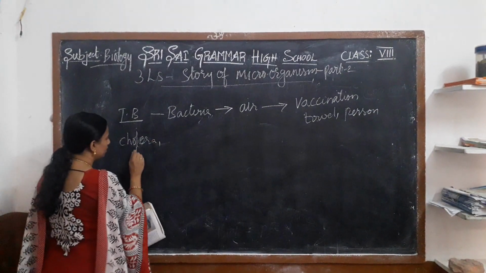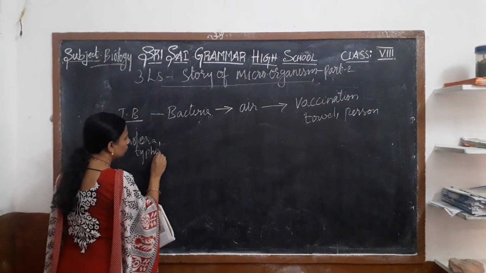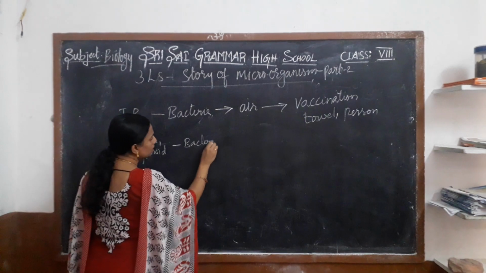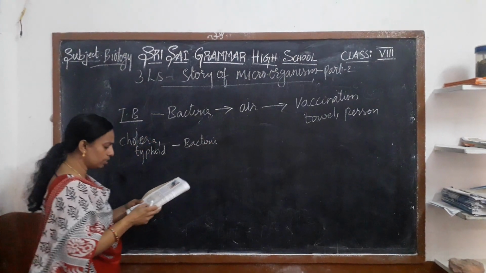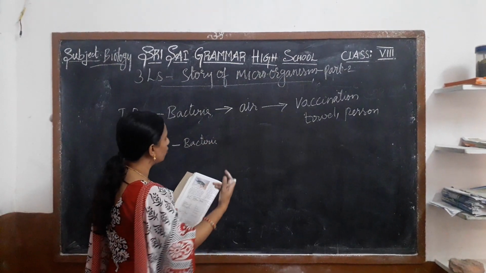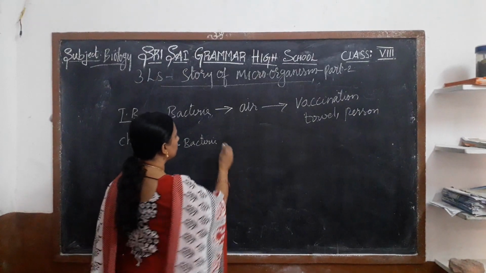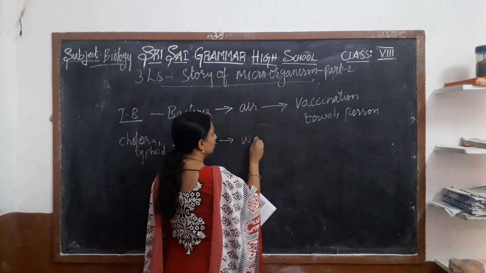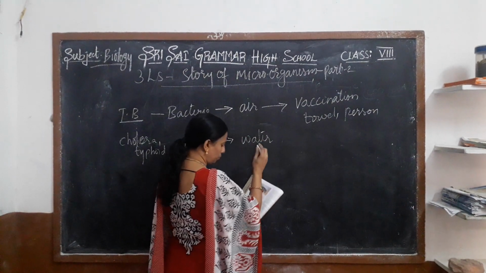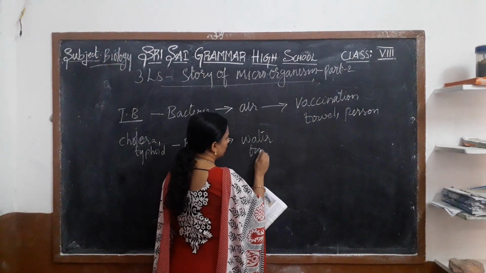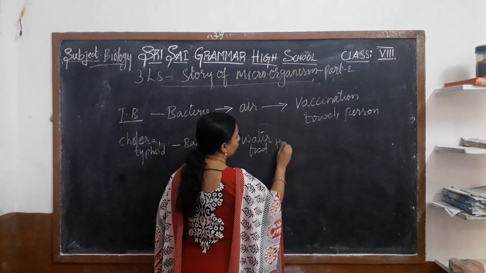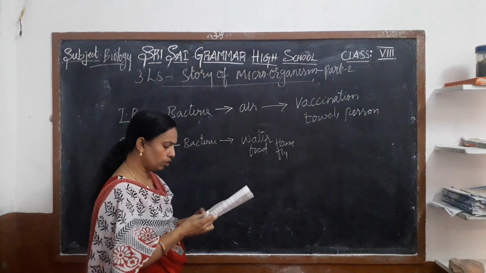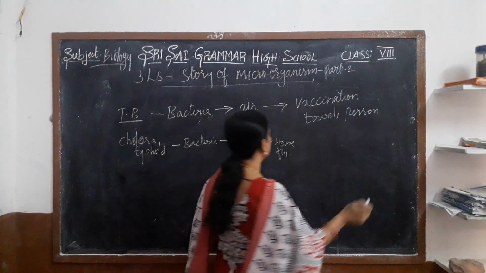Cholera and typhoid are also caused by bacteria. The mode of transmission is through water and food, and through the housefly when it sits on the food. What should we take?